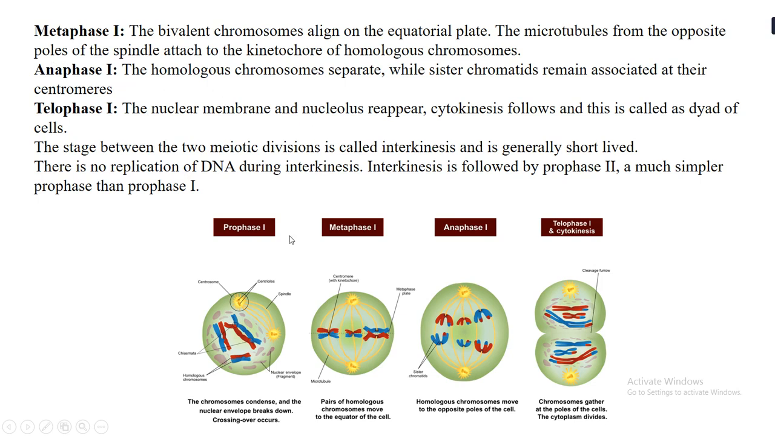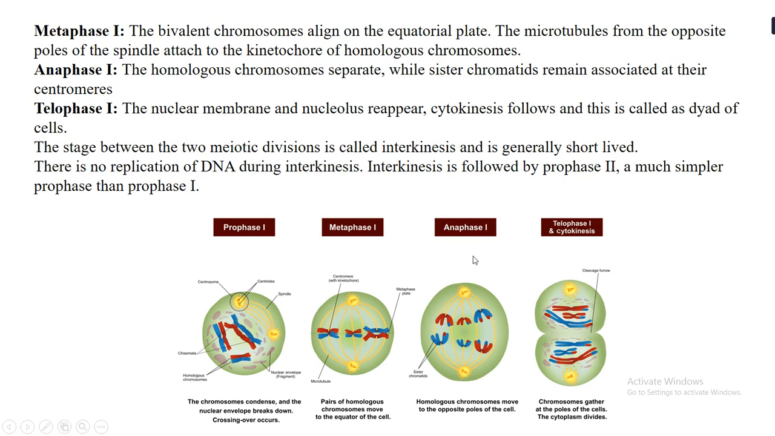Then coming to anaphase 1, here what happens is the homologous chromosomes are separated. You will see that the sister chromatids remain associated to the centromere, and the homologous chromosomes are separated and they move to the opposite pole. The next one is telophase 1, the last phase of meiosis 1, where you can see that the nuclear membrane and the nucleolus start to reappear, and this karyokinesis stage is followed by cytokinesis. That means there is a division of cytoplasm also taking place.